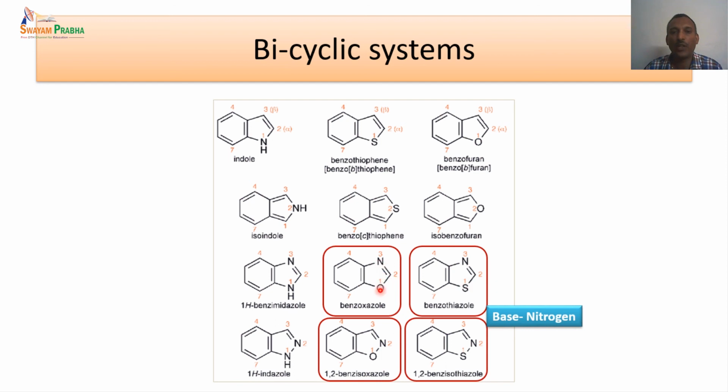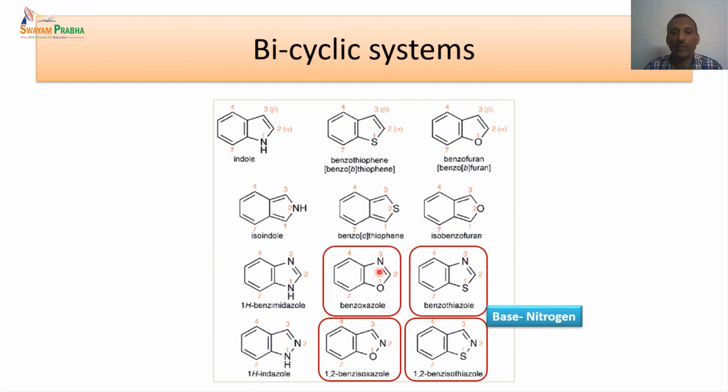So when multiple heteroatoms are present, there are two things we have to follow. One is, what is the base unit for that particular system? That is the heteroatom priority. The second one is numbering. Which one will get the lowest number? These are the two things we have to remember when more than one heteroatom is present.